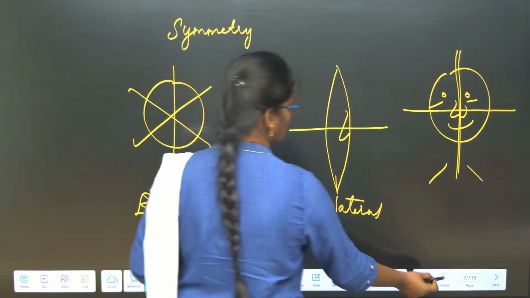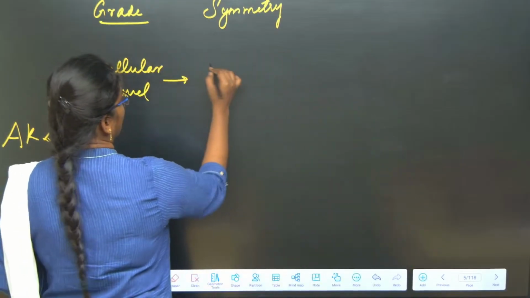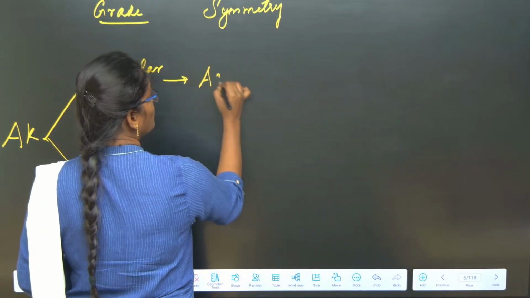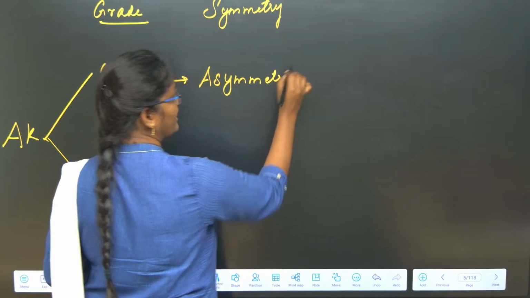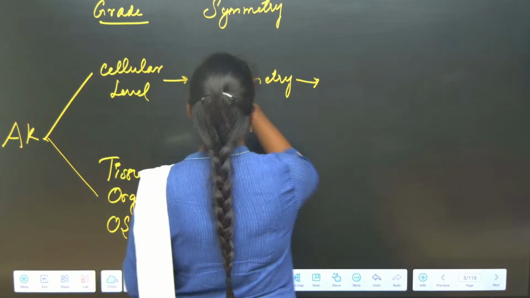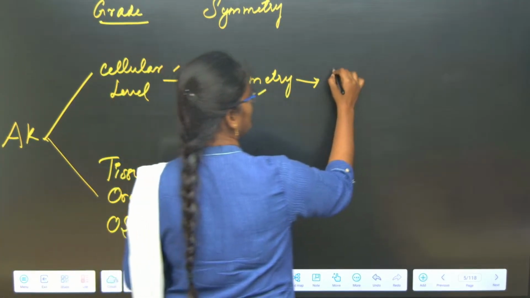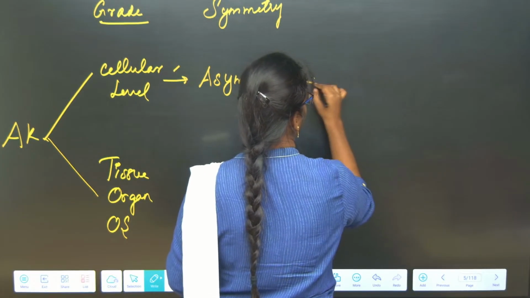Now based on this, see, in cellular level we are having no symmetry. We can't cut that particular organism either radially or bilaterally. Okay, asymmetrical. So the phylum which is coming under the cellular level and asymmetrical is Porifera.